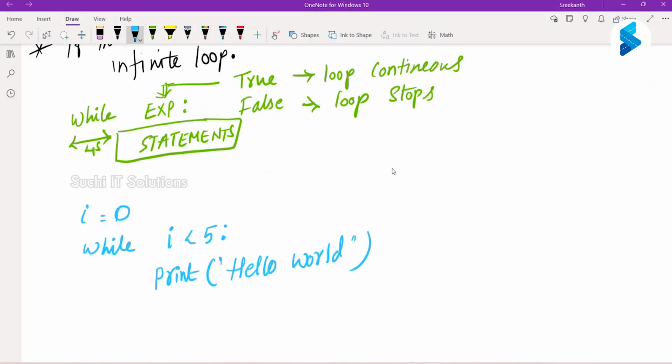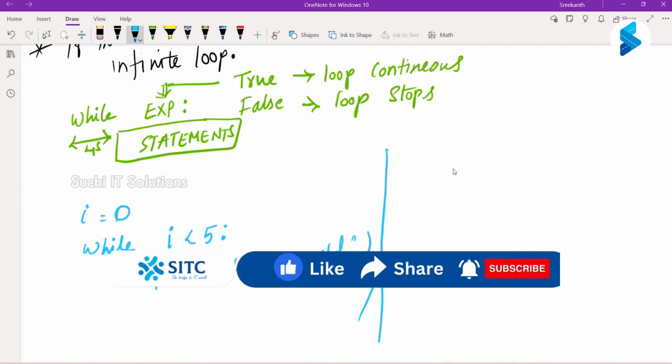So this will tell me what happens now. First time, let me just write the output here. First, what is my i value? 0. Is 0 less than 5? Yeah, true. Hello world. It prints. Okay, this is first iteration done. Now the second iteration, it again checks: is i less than 5? i is still 0, right?